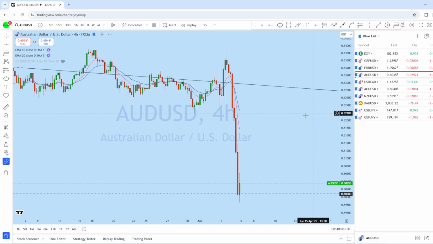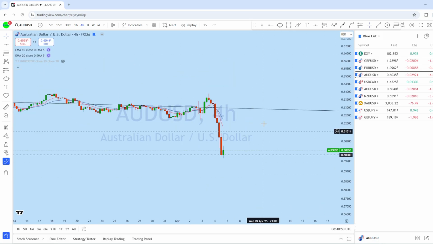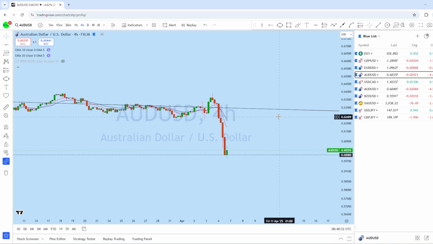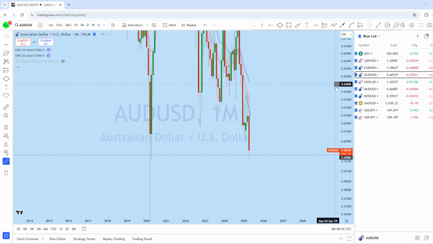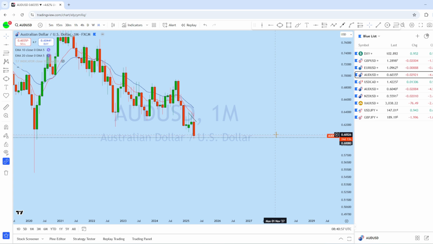Now let's look at AUD USD. Now AUD USD, you can see there is a strong rejection from the top. Now if you look at the monthly chart on AUD USD, this is the monthly price action.